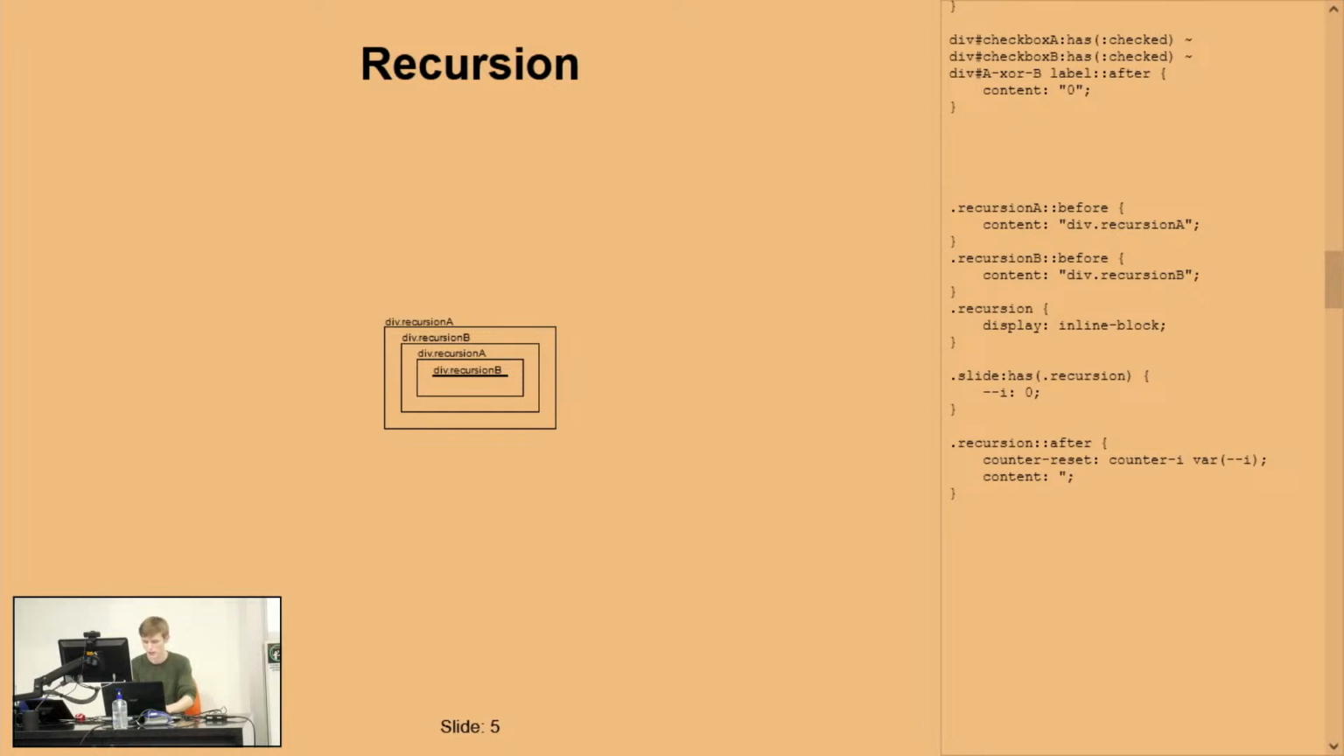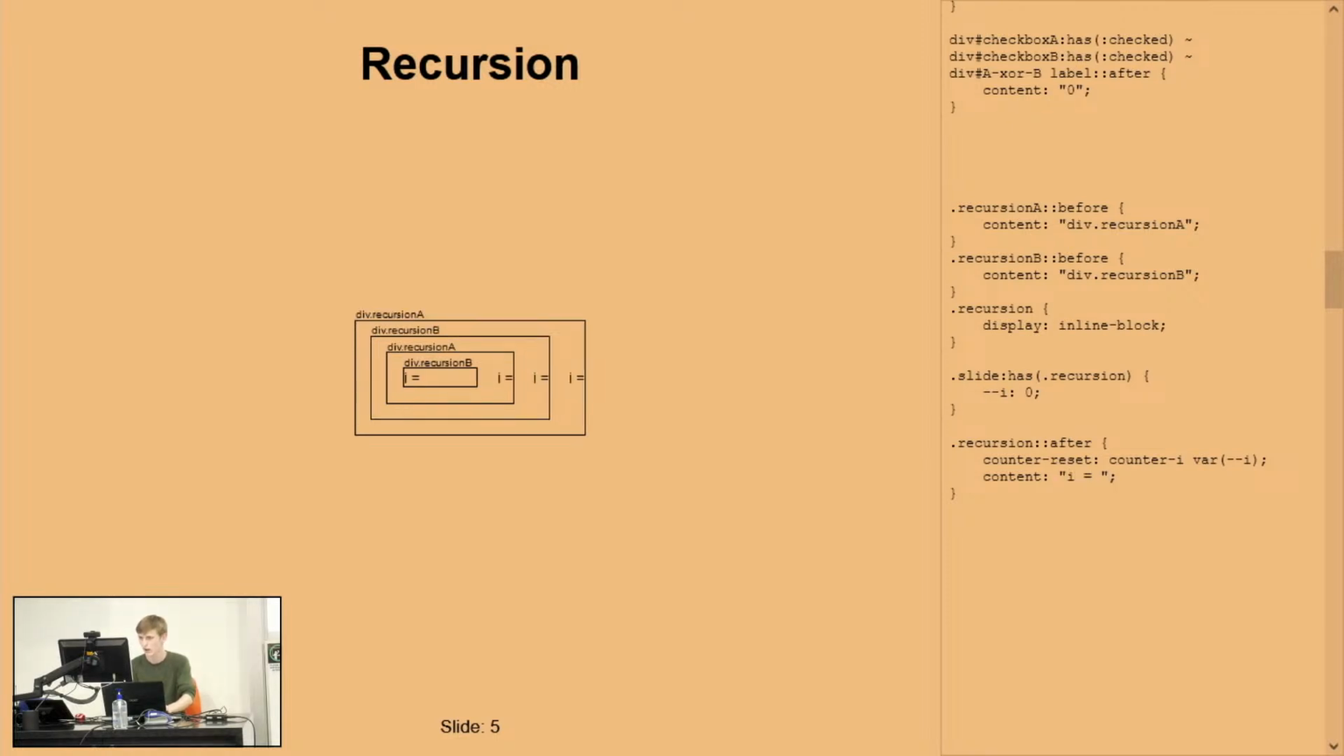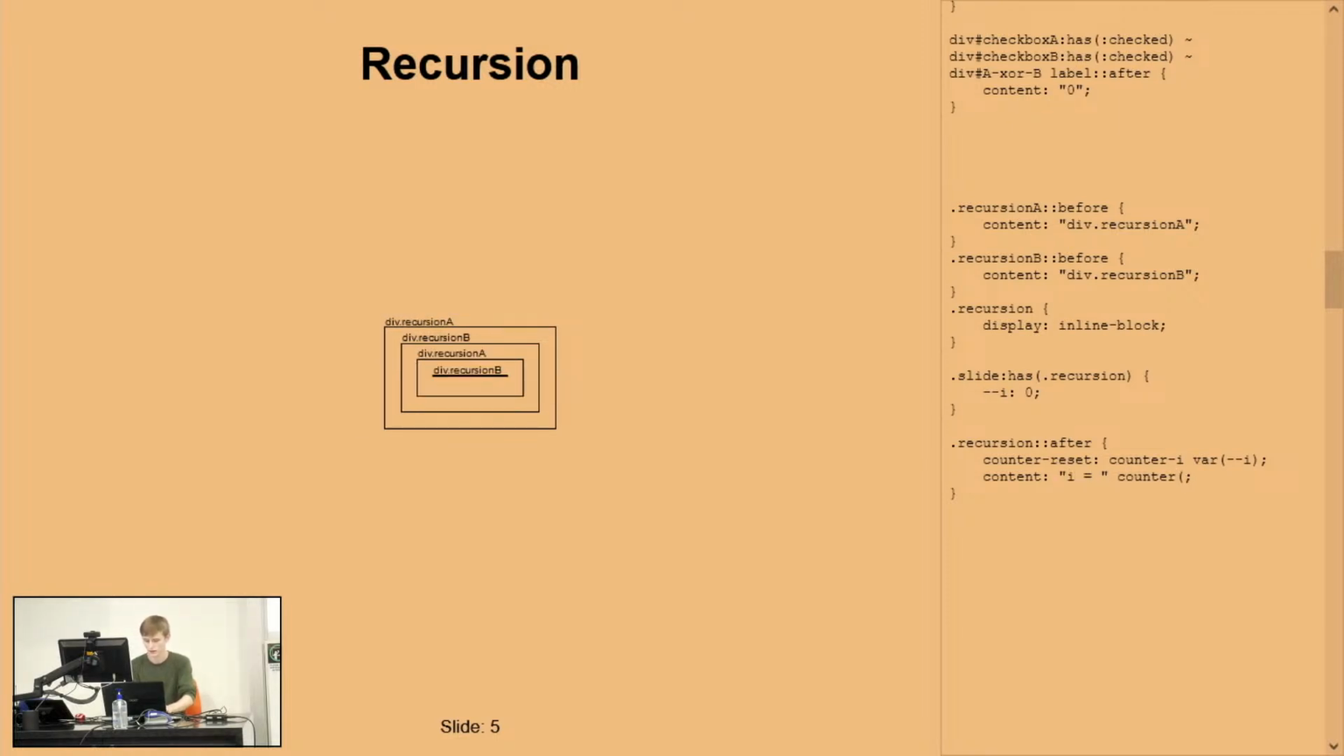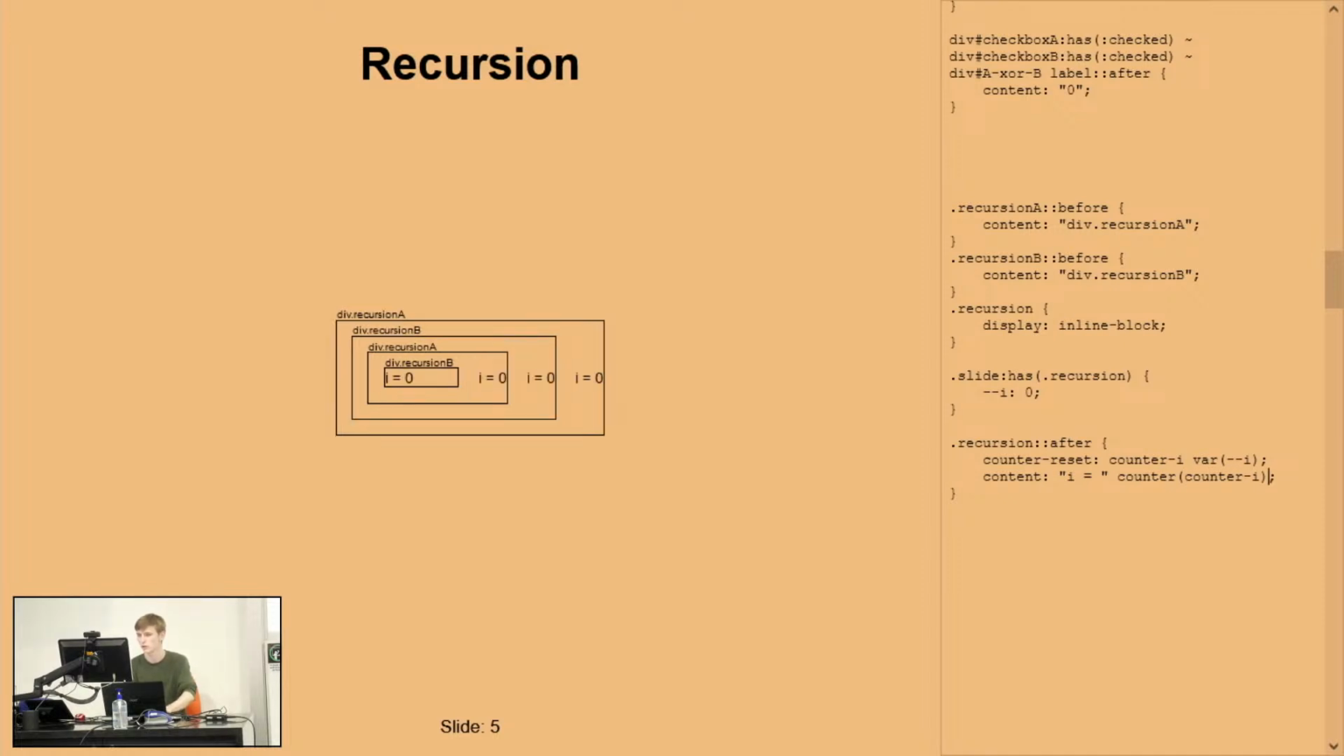And then we can do something like I equals, and then counter I. I'm just calling this counter I to distinguish it from the normal variable I. And hey look, we now have the state printed as well. So we can actually debug, we can see what's happening here.